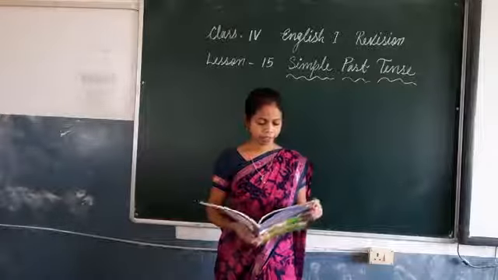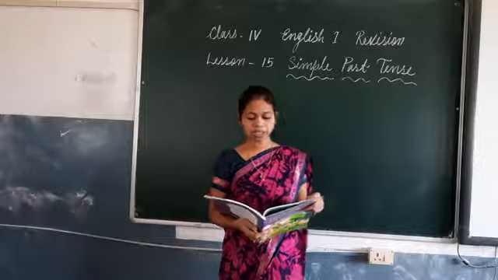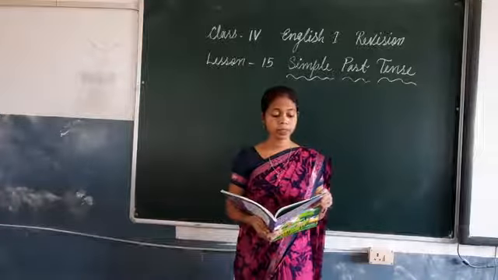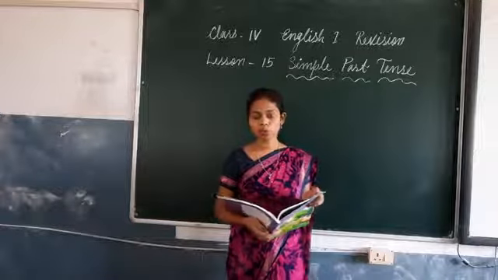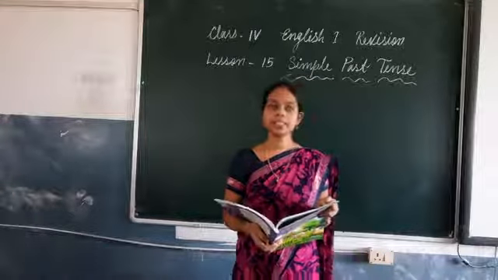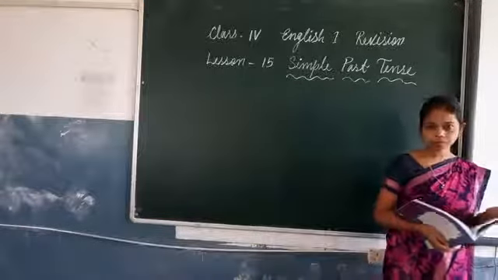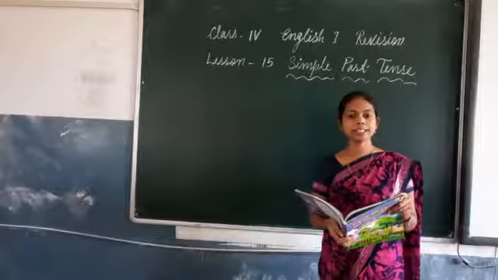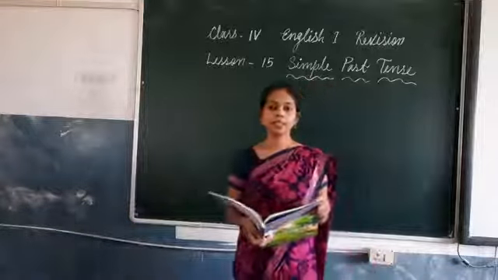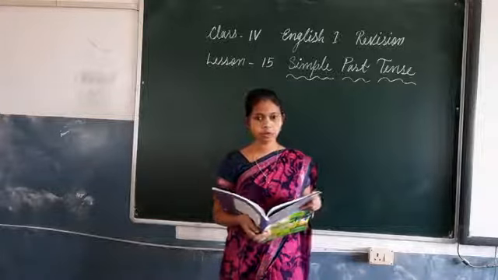Simple past tense. The simple past tense is used to express an action that took place in the past. Understood? Simple past tense is used to express an action that took place in the past. It is very clearly given, okay? You have to remember this.